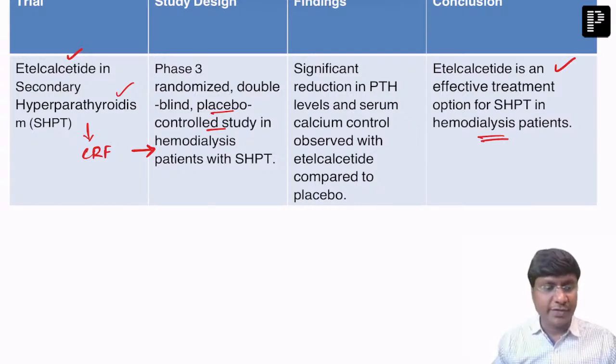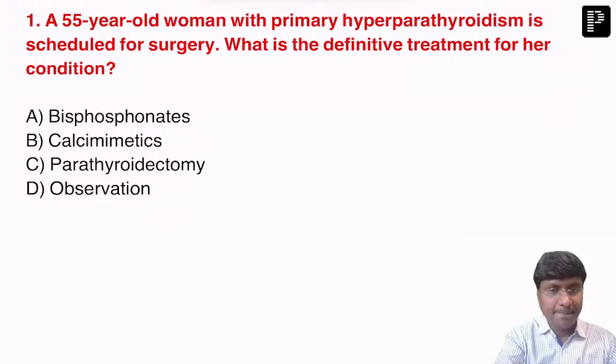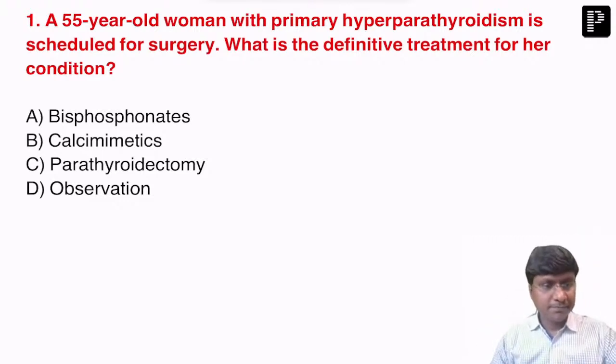Okay, right. You see this question? So we have a 55-year-old woman with primary hyperparathyroidism. The patient is scheduled for surgery. So what is the definitive management for the condition? Bisphosphonates, calcimimetics, parathyroid adenectomy, or observation.